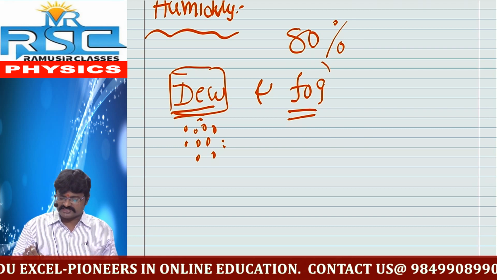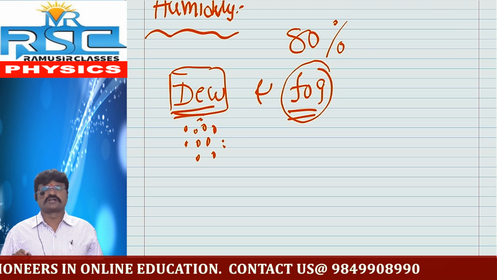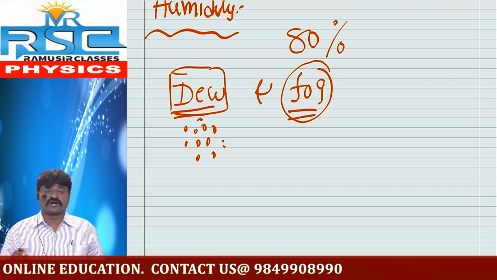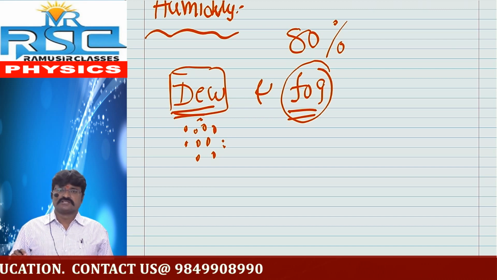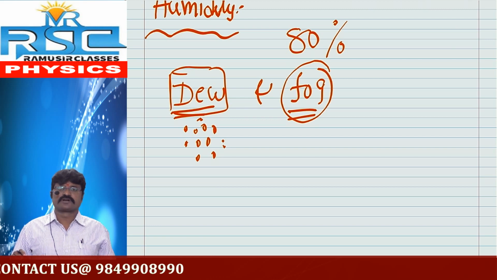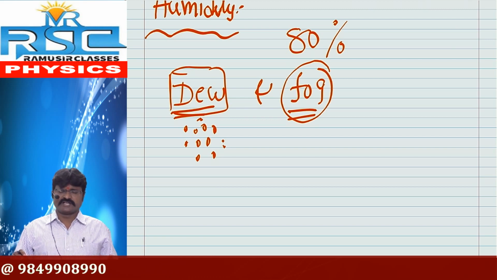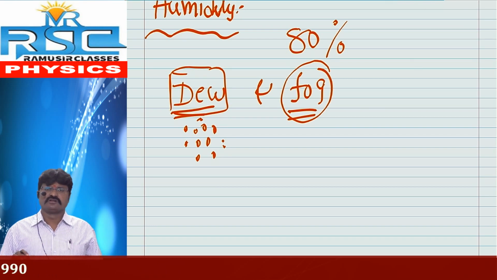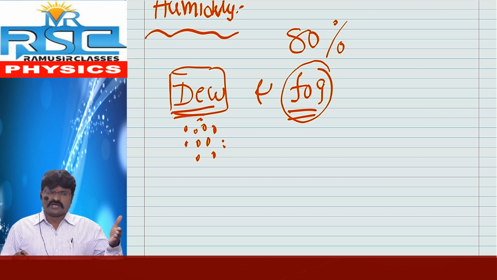And what about next? Fog. Fog is also the same mechanism, condensation. In winter season, at night time, the temperature levels gradually decrease and condensation takes place.